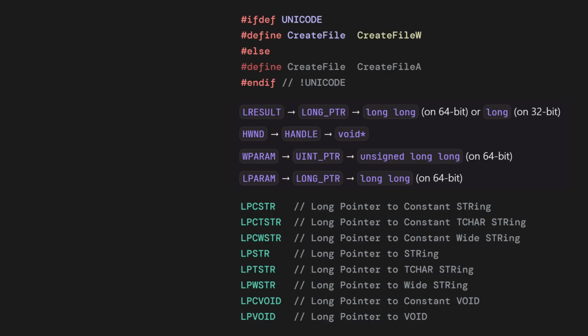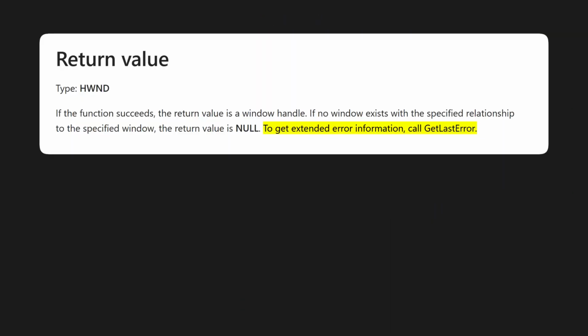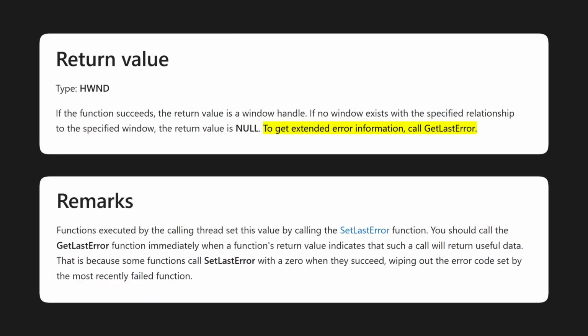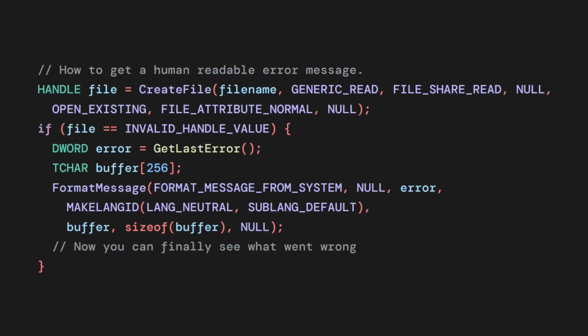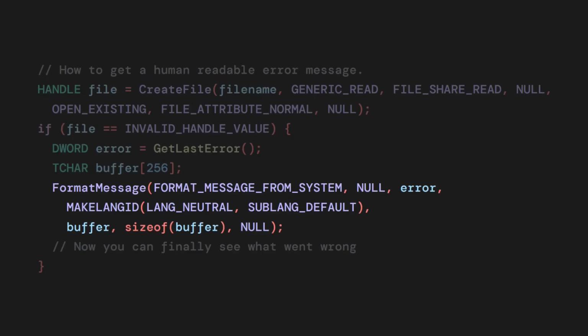Furthermore, dealing with errors is ridiculous. Many Windows API functions return a simple boolean or null and require a separate call to GetLastError. But it's thread local, so any intervening call to the Windows API might change it before you retrieve the value. Some functions document several different error codes, others have undocumented error codes, and many share the same error codes for different failure modes. And to get a human-readable message, you have to call this function with 7 parameters.